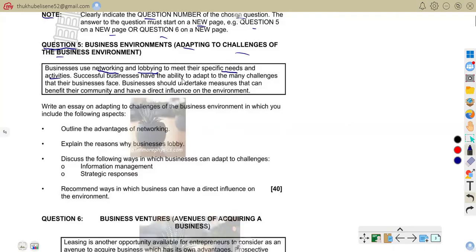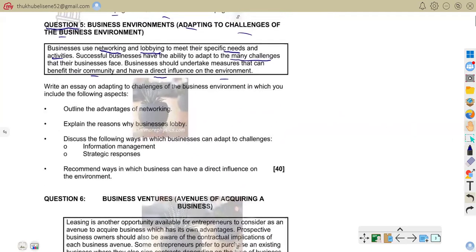Successful businesses have the ability to adapt to many challenges that the business faces. Businesses should undertake measures that can benefit their community and have a direct influence on the environment. So now we are to attend to the task.